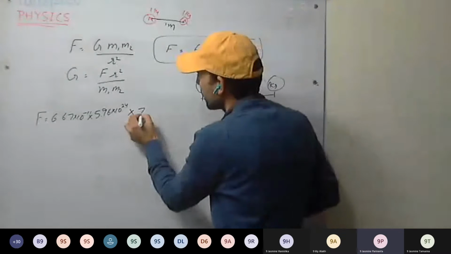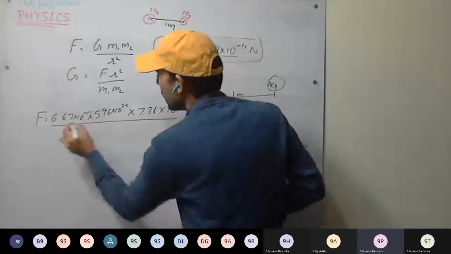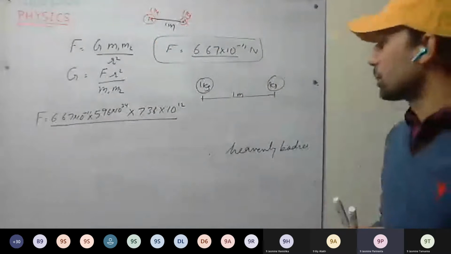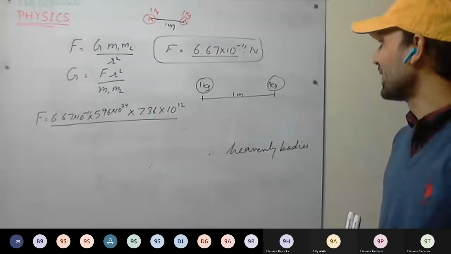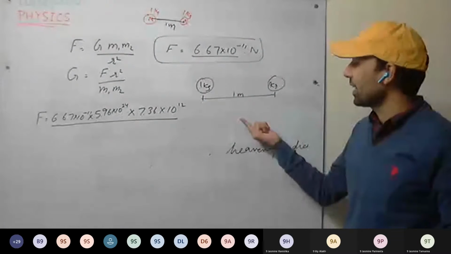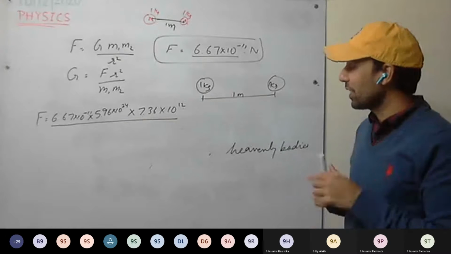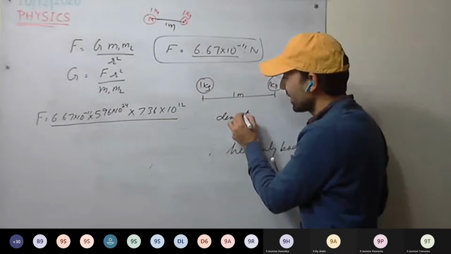Excuse me, sir, how did someone calculate the mass of the Earth? Okay, that was a different method. I think mainly they calculated the density and the radius of the Earth.